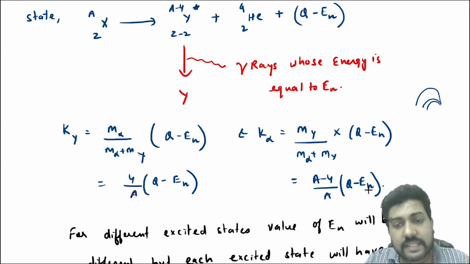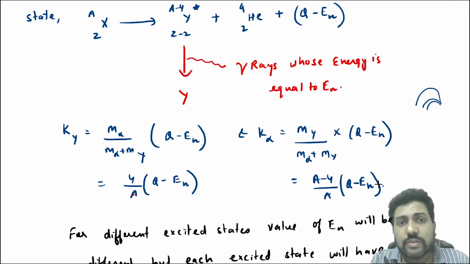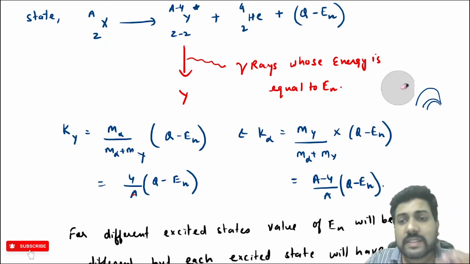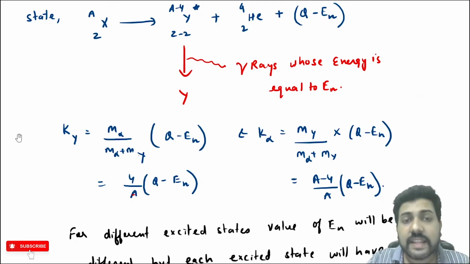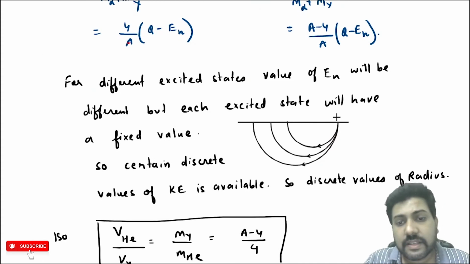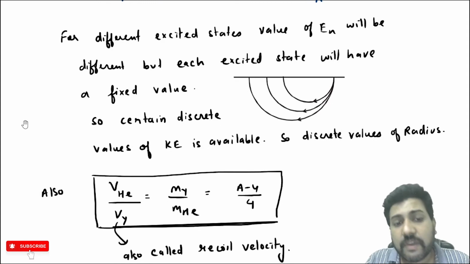Because En will have some definite values, more than one, but only definite values: E1, E2, E3, and nothing in between. Because the values of En are discrete, the radius we get is discrete, not continuous. There will be only some particular values of radius, depending on the energy of the excited state of the nucleus.